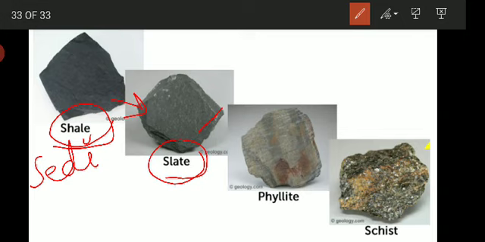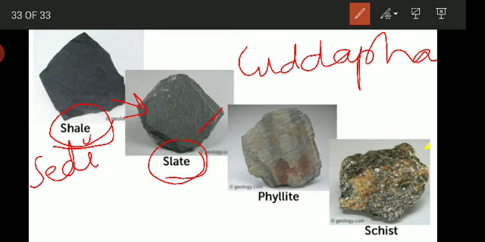Slate is a rock which we use as a slate or a blackboard, right? The other name for slate is Kadapa. Kadapa is a region in Andhra Pradesh where you get this rock, that is slate.